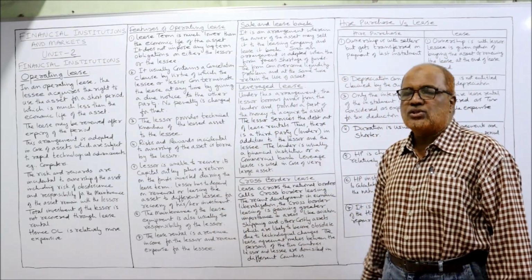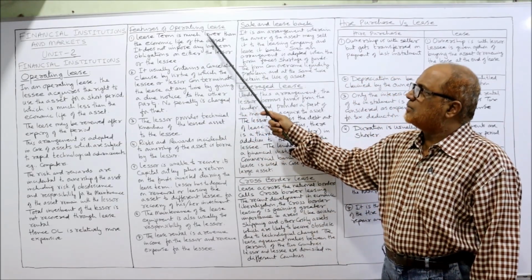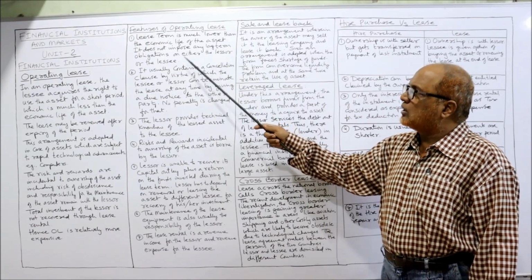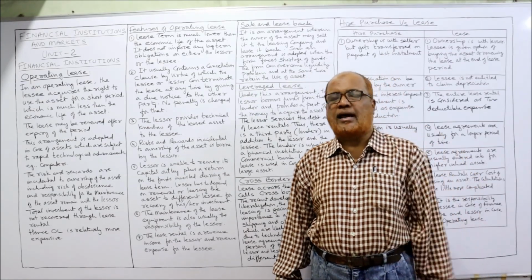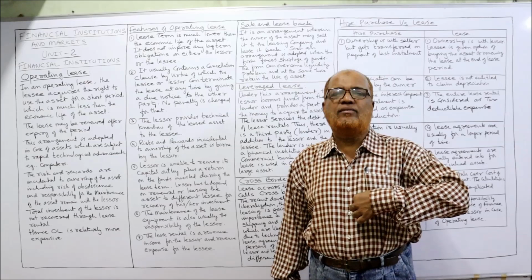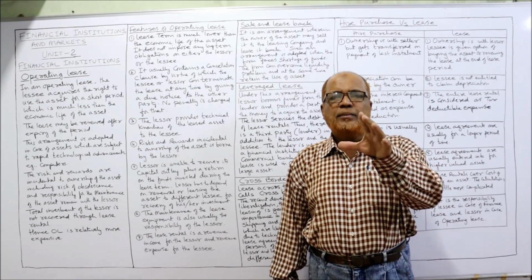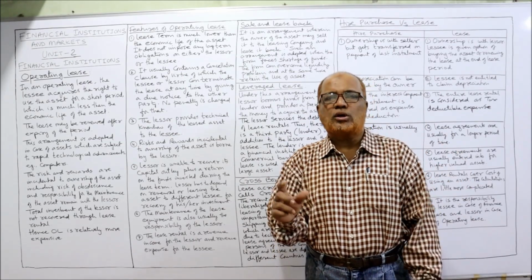Now, what are the features of operating lease? The first feature of operating lease is lease term is much lower than the economic life of the asset. It does not impose any long-term obligation on either the lessor or the lessee. It's a short period contract. Only for a short period, the lessor has given the asset on lease to the lessee. That means the life of the asset is very large, very high, whereas only a short period.